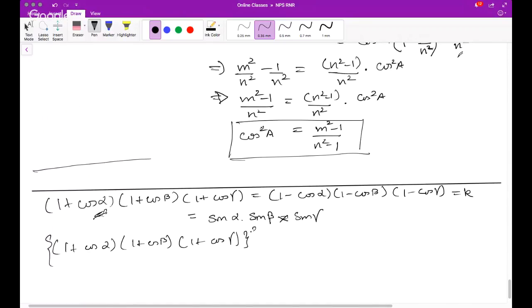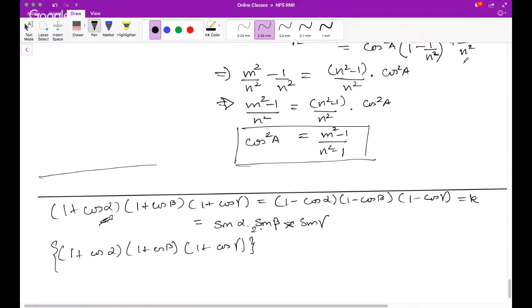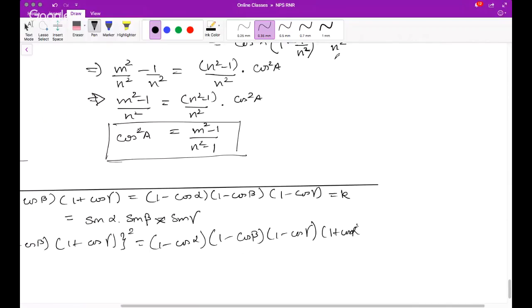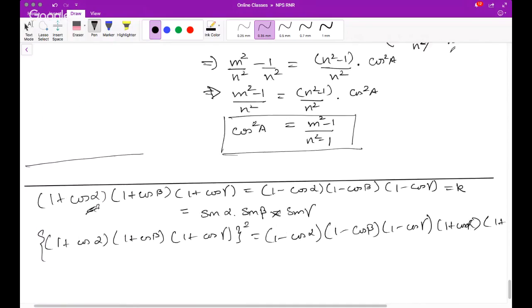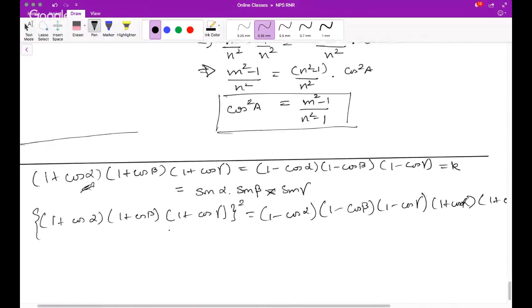You multiply the RHS by the same quantity, 1 plus cos alpha, 1 plus cos beta. I can do this, right? So I multiply both sides by 1 plus cos alpha, 1 plus cos beta, 1 plus cos gamma.